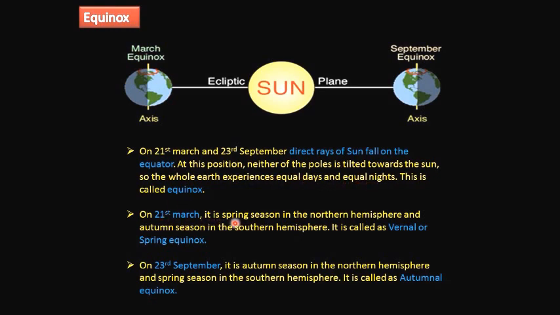On 21st March, it is spring season in the northern hemisphere and autumn season in the southern hemisphere. This is called the vernal or spring equinox. And on 23rd September, it is autumn season in the northern hemisphere and spring season in the southern hemisphere. It is called the autumnal equinox.